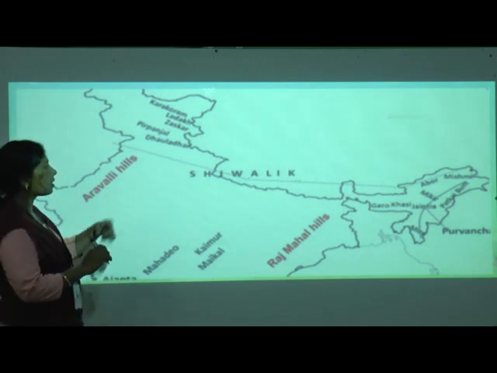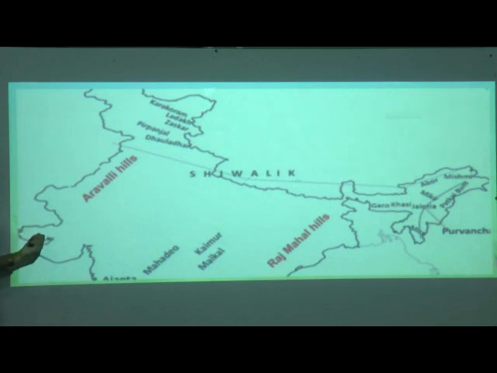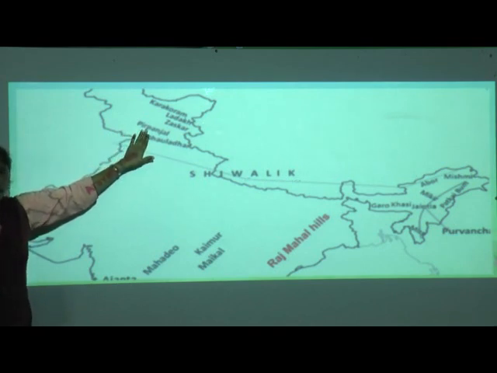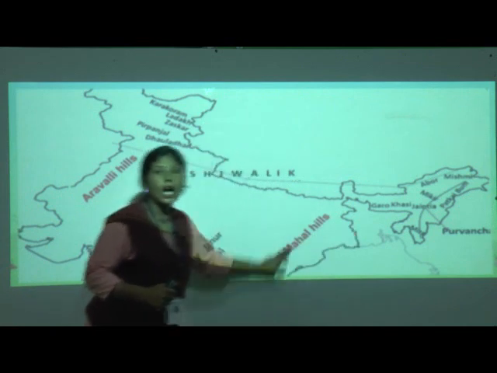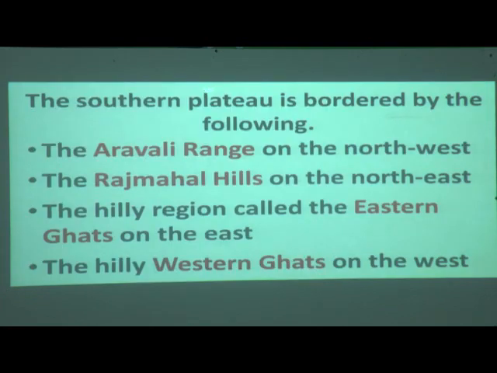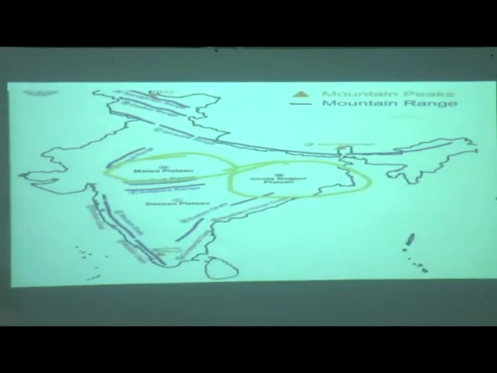Here we have the Aravalli Hills and Rajmahal. Can you tell me the directions by seeing this map? Yes, this is north, and to which direction here? Correct. Now this is north to west. What do we have here? Aravalli Hills. North to east side, what do we have here? Rajmahal Hills. This is just a revision. I'm asking all the questions. Where are the Eastern Ghats? On the east side. Western Ghats on the west side. This is Malwa and Chota Nagpur Plateau.